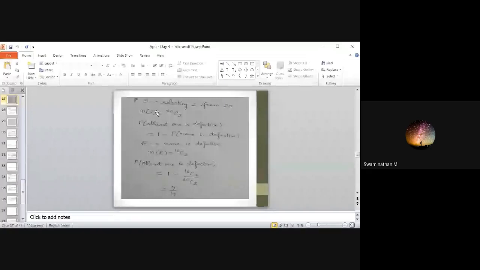Yes. Selecting 2 from 20, that is your sample space, 20C2. So at least 1 is defective means 1 can be defective, or both bulbs you drawn are defective. So it is 1 minus probability of none is defective. So you will get, you have to choose 16 non-defective bulbs. From 16, you have to choose 2. That is your N of E. And you have to divide. This is your probability of none is defective. You have to subtract it from 1, and then you will get 7 by 19. Clear? Clear with this problem? Okay.